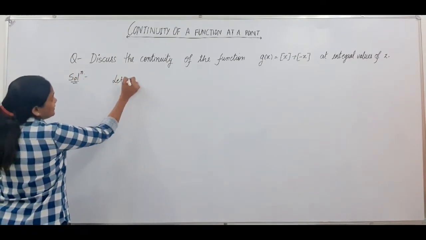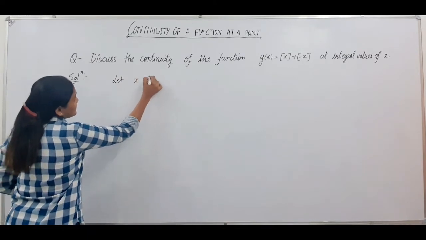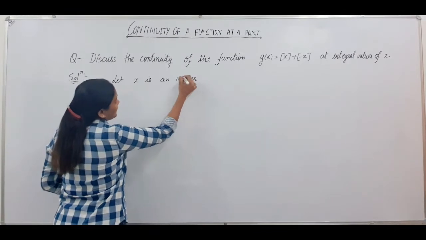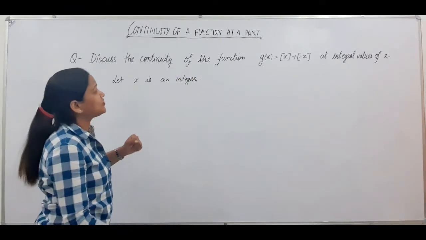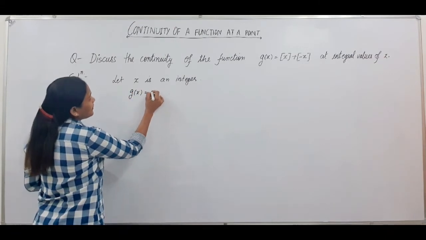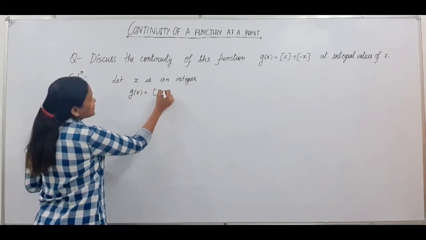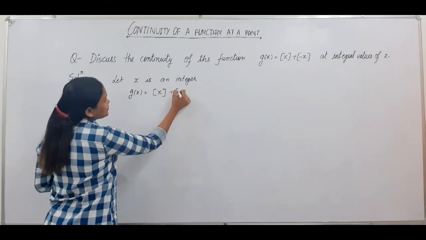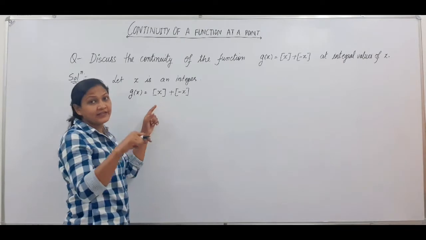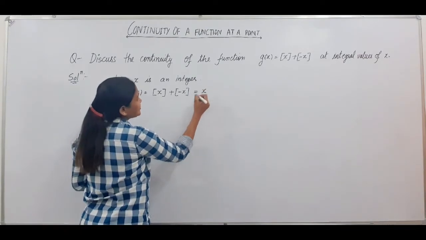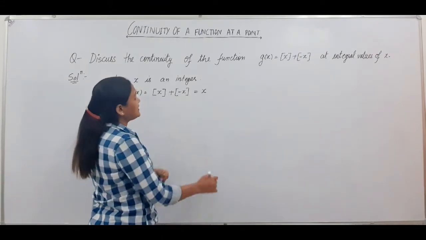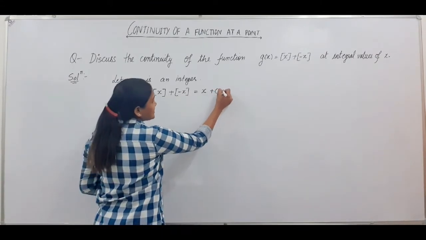Let x be an integer. When your x is an integer, your g(x) will become greatest integer function of x plus greatest integer function of minus x, and greatest integer function of an integer is that integer itself, and greatest integer function of minus x is minus x itself.